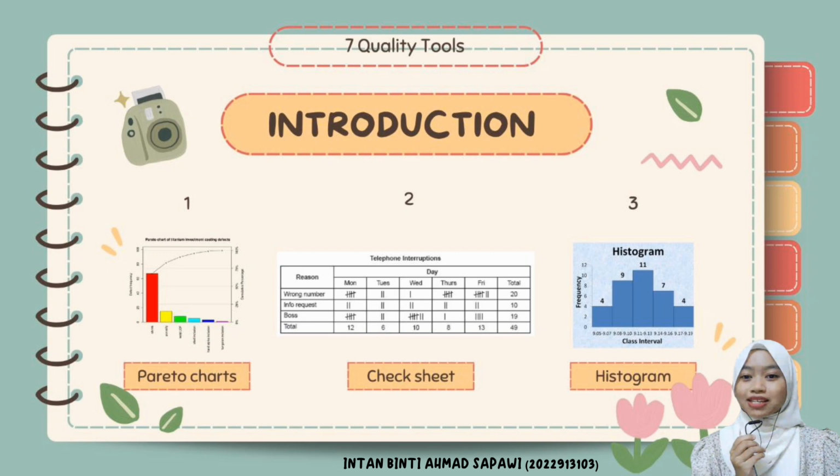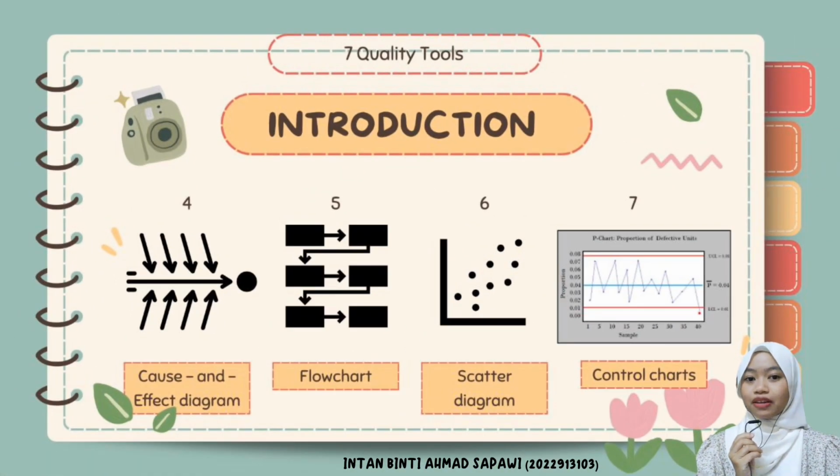Thirdly, the histogram is a graphical tool used to understand the distribution of data. It displays the frequency and distribution of value within a data set. Fourth, the cause and effect diagram, also known as the fishbone diagram, is a visual tool used to identify and analyze the potential causes contributing to a problem. Fifth, the flowchart is a visual representation of a process illustrating the sequence of steps, decision points, and interactions between